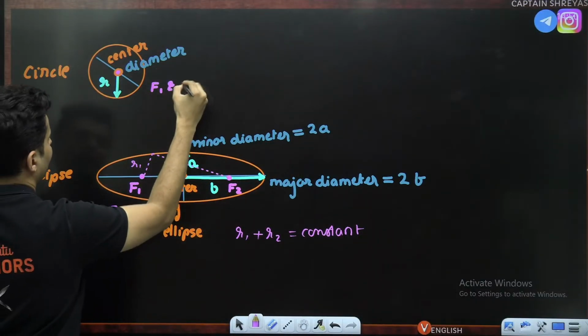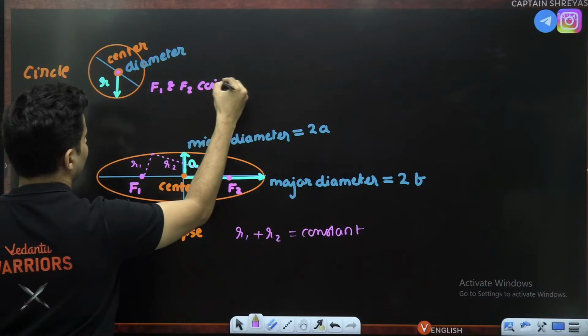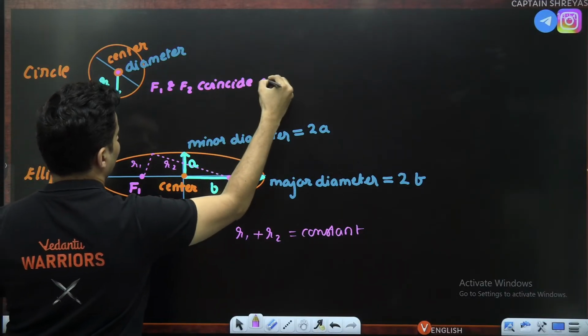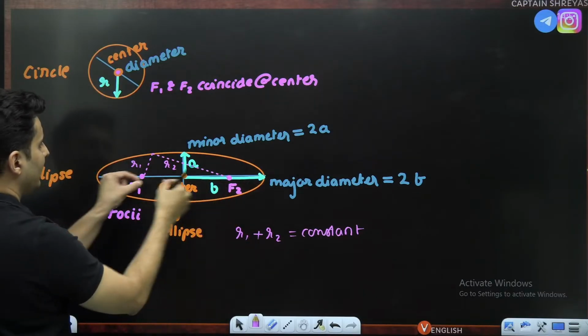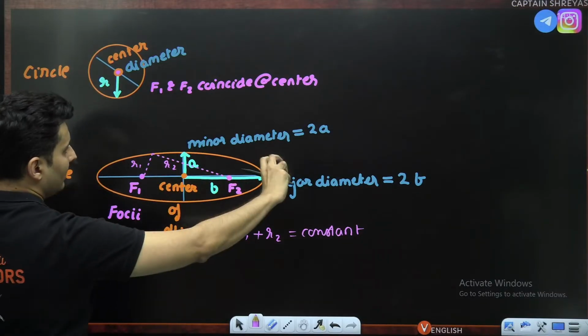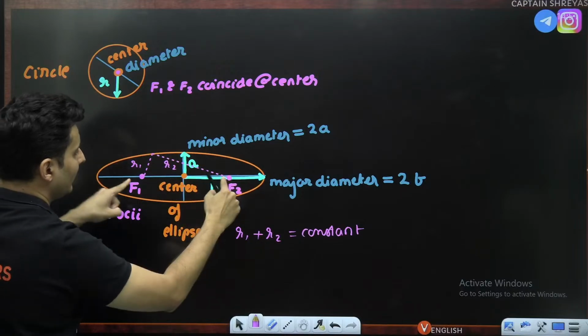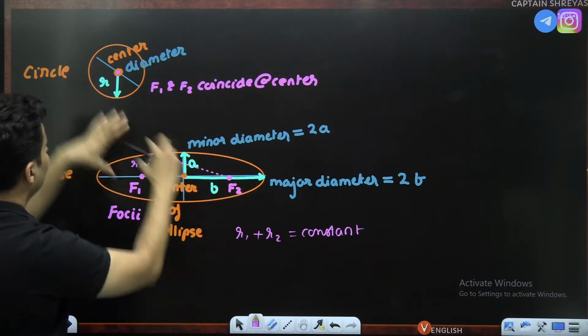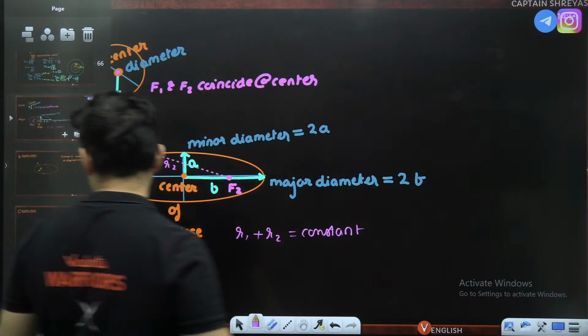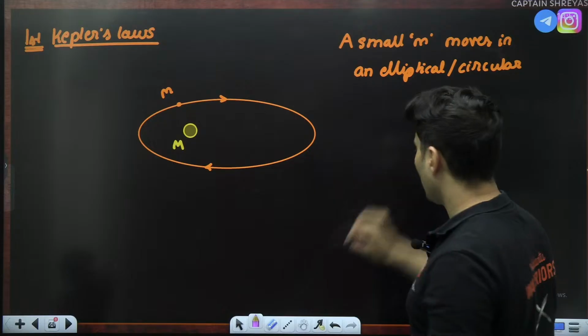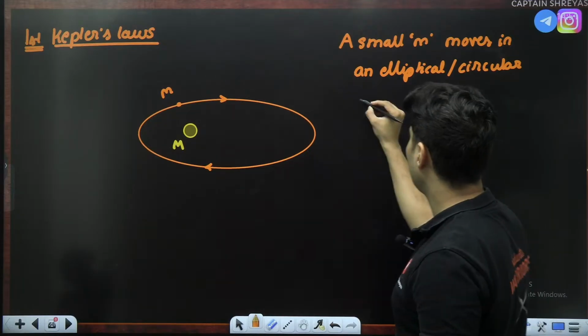F1 and F2 coincide at the center for a circle. The more you stretch them, F1, F2 apart, the ellipse becomes more ovalish. If F1, F2 come together, the ellipse becomes a circle. Keep that in mind.